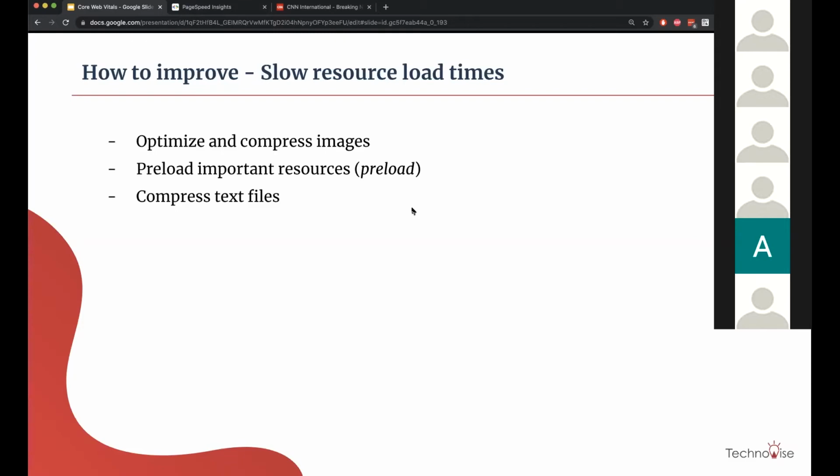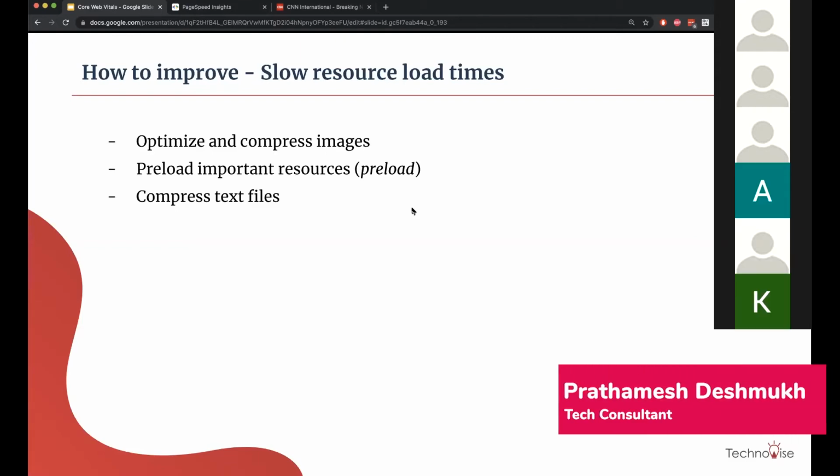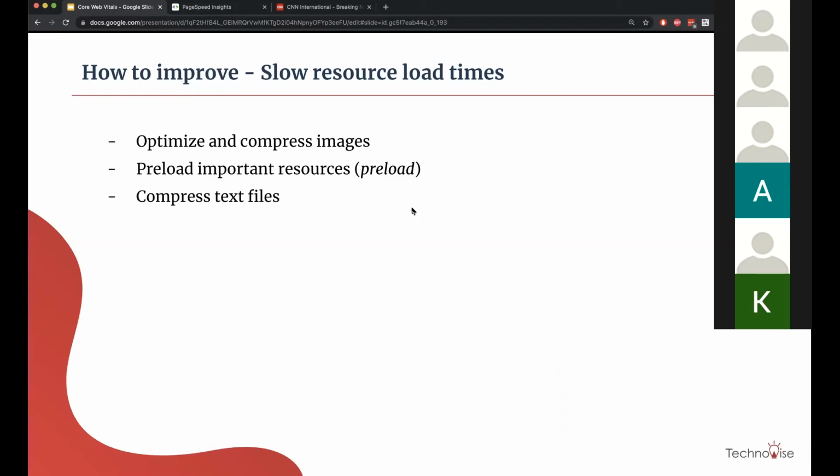Server side things can be solved by CDN mostly, and on the client side, if the size is larger, the browser will get hit with that. That is for sure. We cannot go around that.